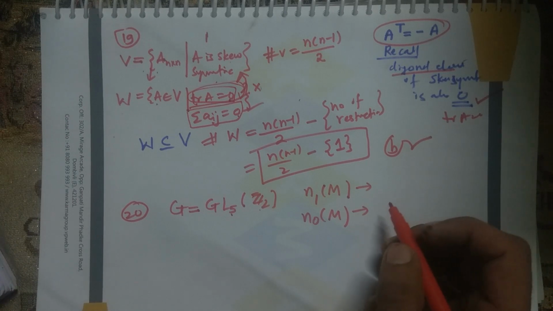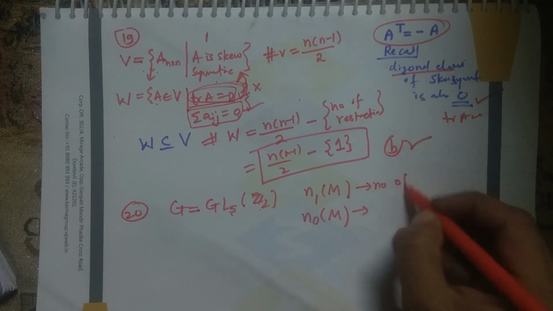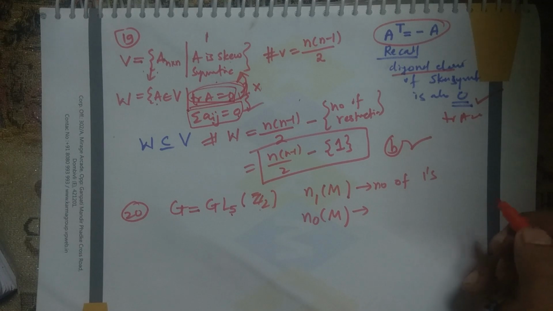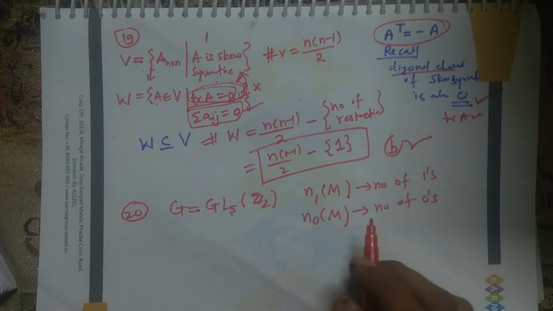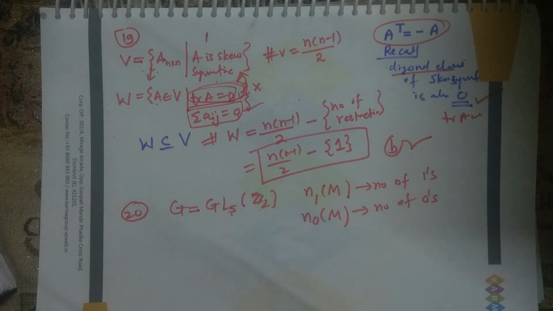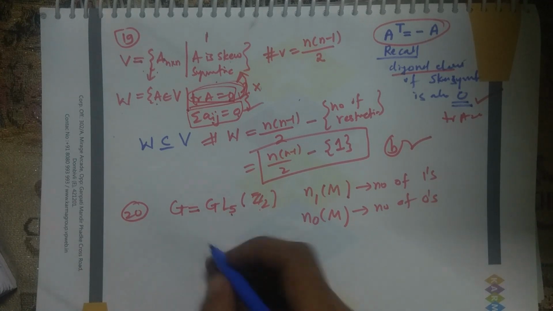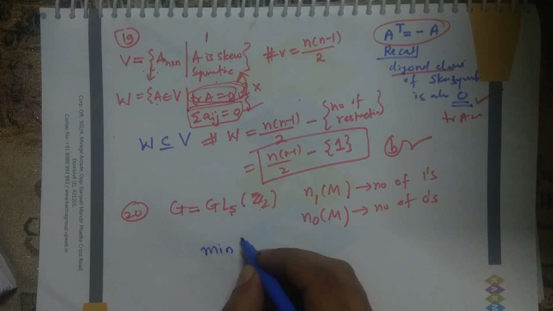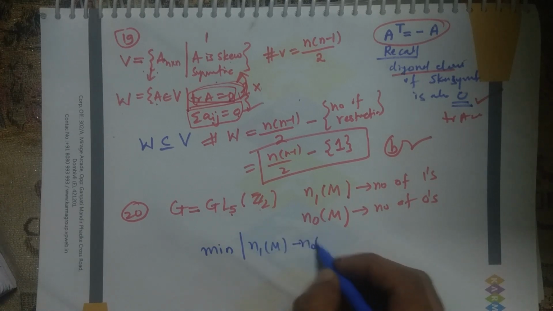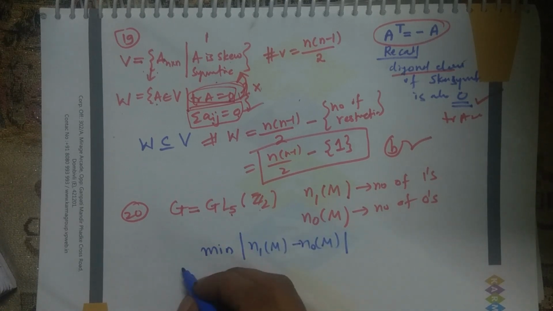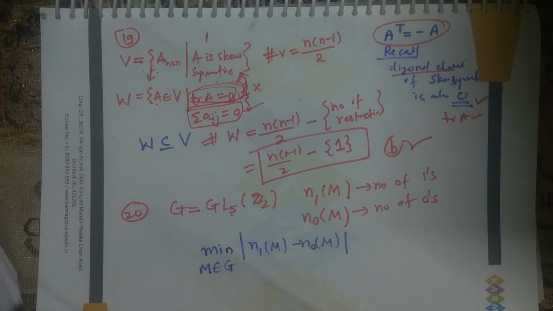N1(M) denotes the number of ones in the matrix, and N0(M) is the number of zeros in the matrix. And they are asking, what will be the minimum of N1(M) minus N0(M), where this minimum is taken over all the matrices in G.